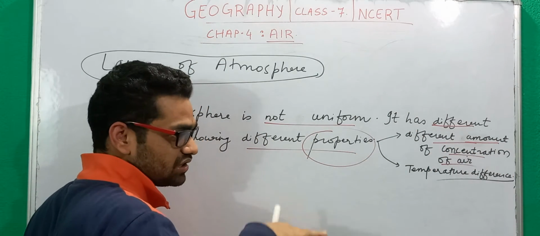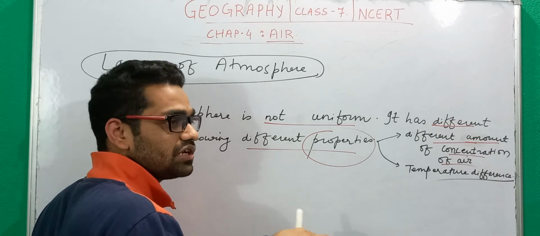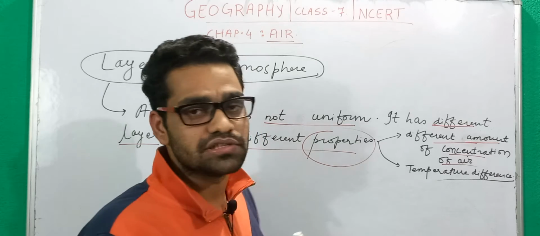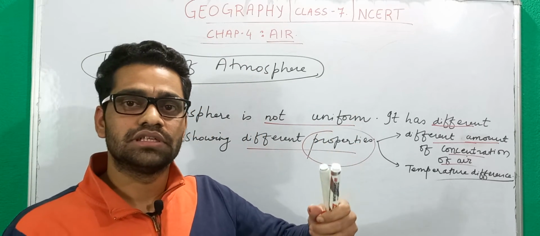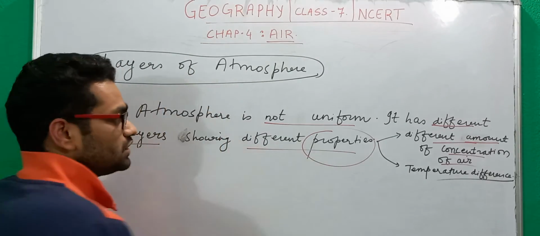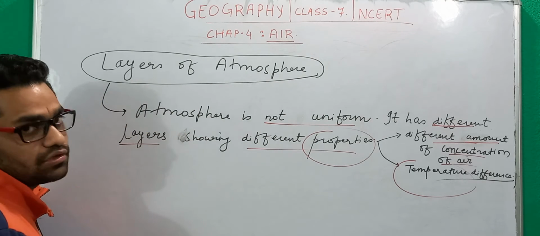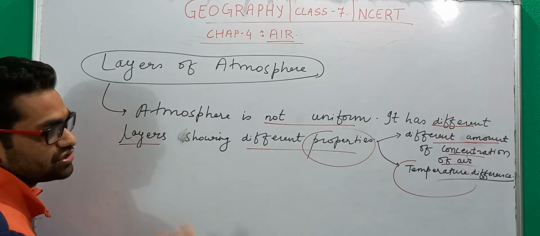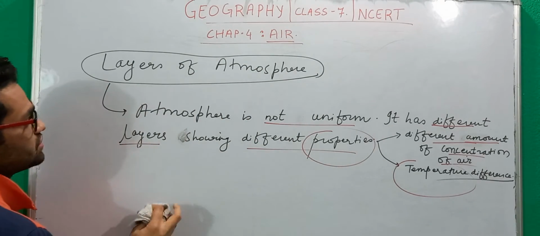In a certain layer you will find that the concentration of gases, or the amount of gaseous particles, is very high, but as you go up this concentration steadily decreases. And there is also a temperature difference. I have already mentioned that as you go up the temperature will decrease.